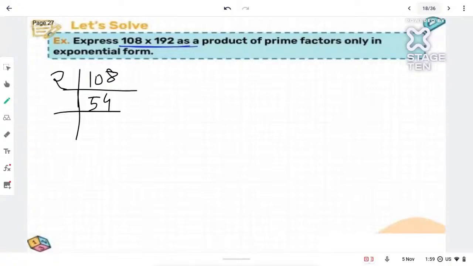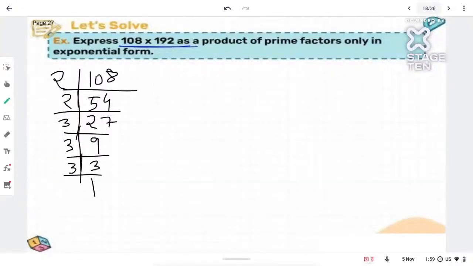54. Alright. Next is 54 divided by 2. 54 divided by 2 is how much? 27. Correct. Next, 27. Does it come in the table of 2? No. So I have to take 3 now. So 27 divided by 3, how much? 9. Then 9 divided by 3 gives me 3, and at the end is 3 and 1.